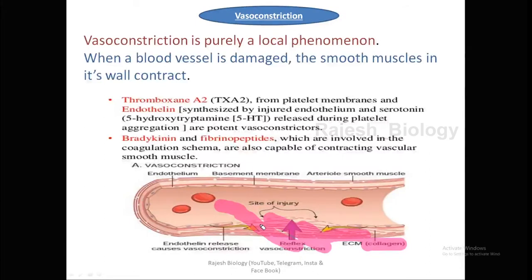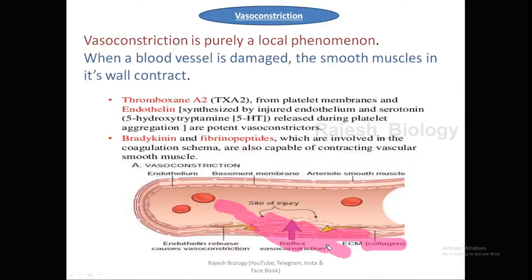So when blood passes from that injury site, that blood is exposed to the collagen fibers, and that factor binds with the collagen, and the factor releases its right hand to bind with platelets. Whenever it binds, the platelets release some secretions, and the secretions stimulate the mast cells and the endothelium layer.